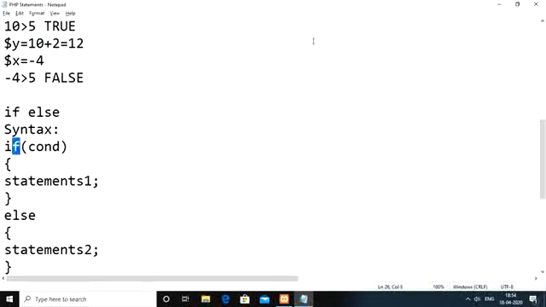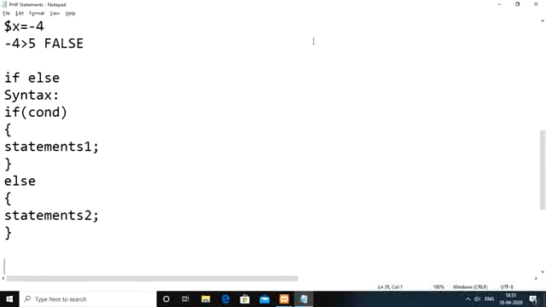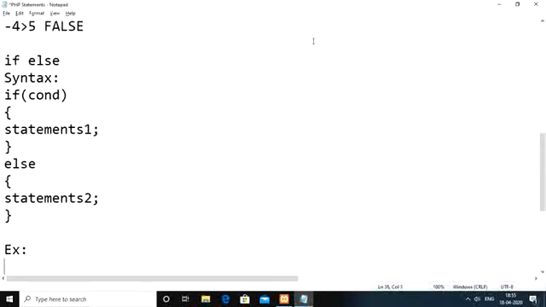So when the condition is satisfied, execute the statements present in the if block. When the condition becomes false, we execute the statements within the else block. A block is nothing but a group of statements, either one statement or more than one statement, that you keep in between opening and closing braces.